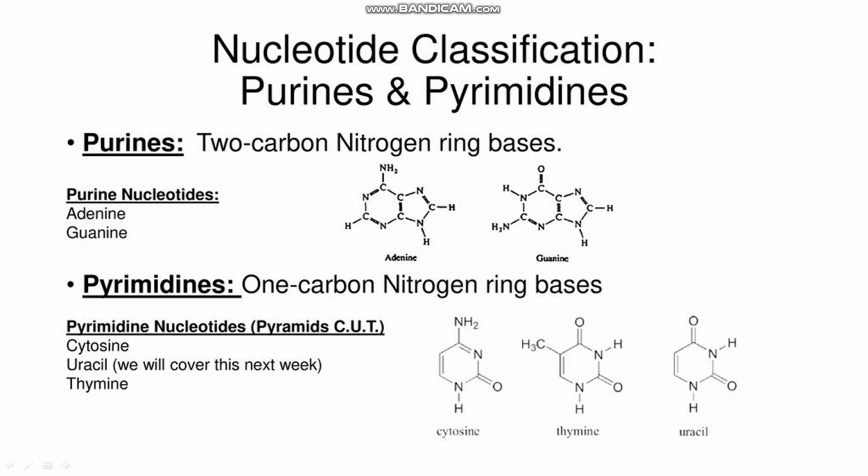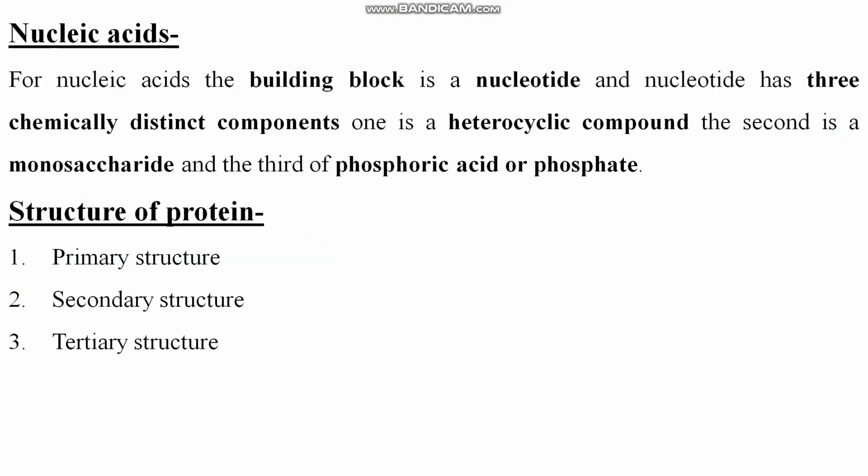Purine is of two types, adenine and guanine. Pyrimidine is of three types, cytosine, uracil and thymine. Uracil is present in place of thymine in the case of RNA, right? So you can say in RNA uracil is present and in DNA thymine is present, right? Purines are double carbon-nitrogen ring bases and pyrimidines are single carbon-nitrogen ring bases. Clear?